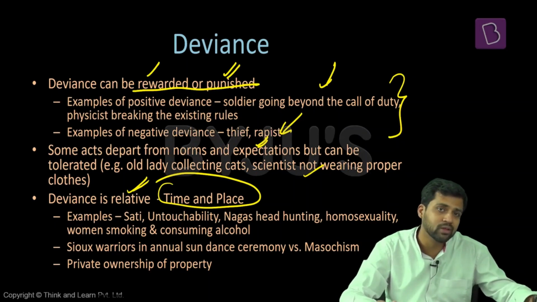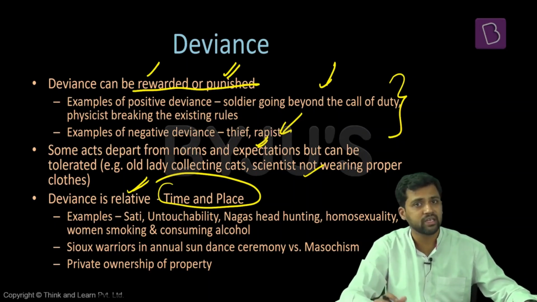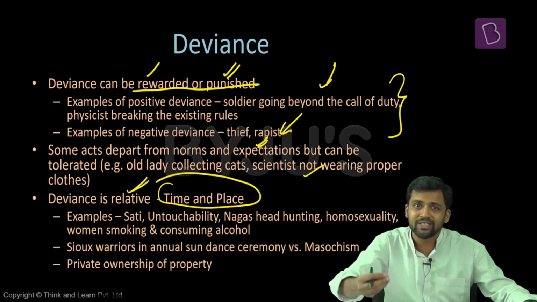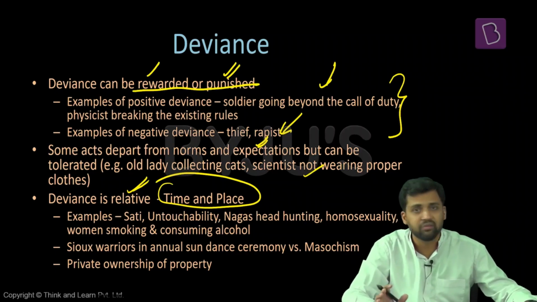At the same time, deviance can also vary from one place to another. In one place, it might be considered as a deviant activity. Now, also there will be countries in which homosexuality might be considered as a deviant activity. And at the same time, there are countries in which homosexual marriages are also allowed, gay marriages are also allowed. So what is deviance? What is conformist? Can vary. Just think about it.